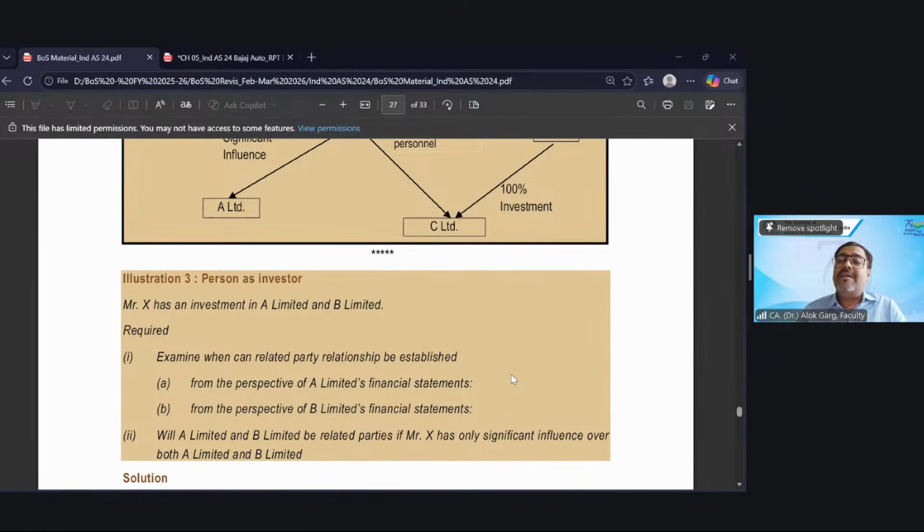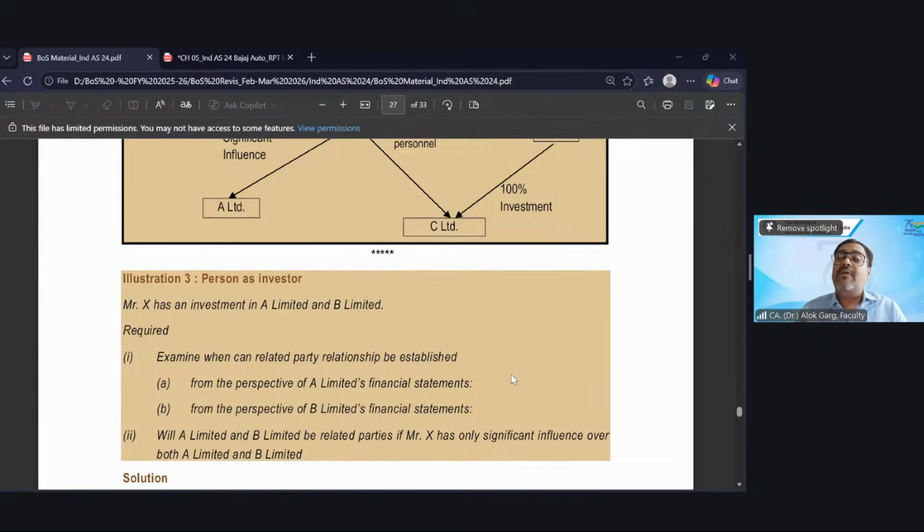When can one become a related party? A person can become a related party if that person has control, joint control, or significant influence, or is a KMP of the entity or of a parent of that entity.